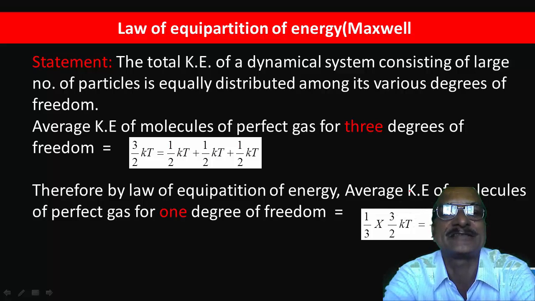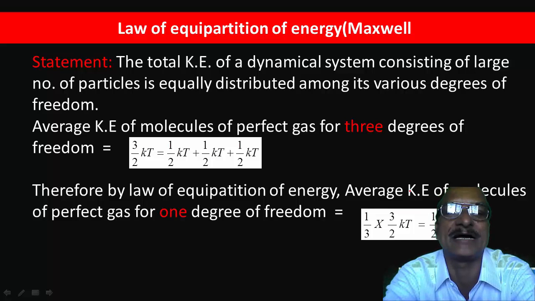So take the meaning: the total kinetic energy of a dynamical system consisting of a large number of particles is equally distributed. Therefore this law is called the law of equipartition. So whatever energy is possessed by the gas molecules is equally distributed among its various degrees of freedom.